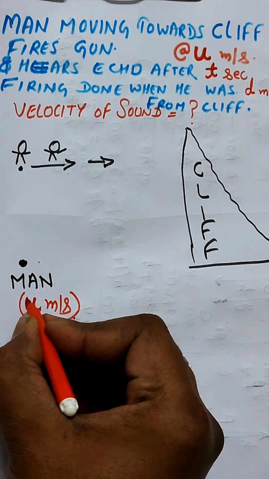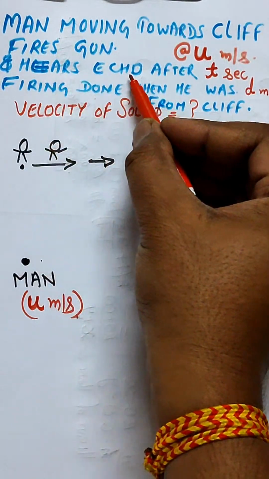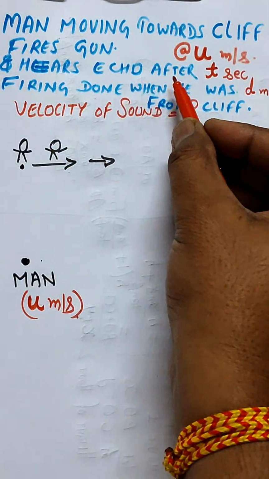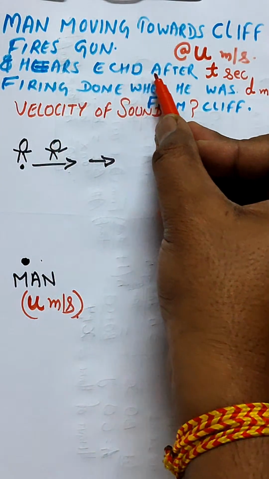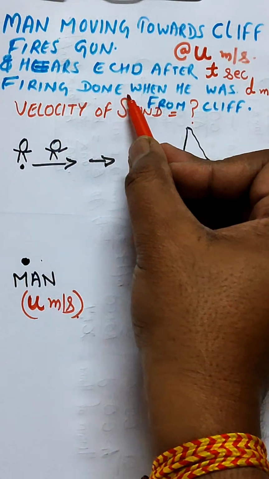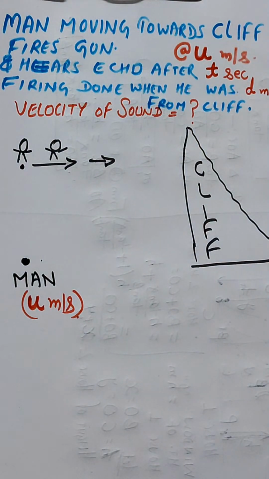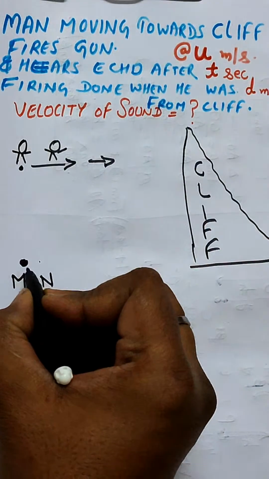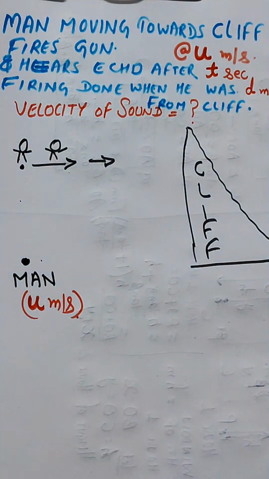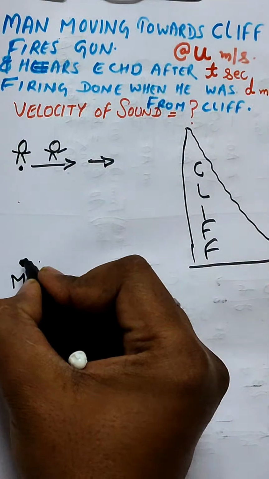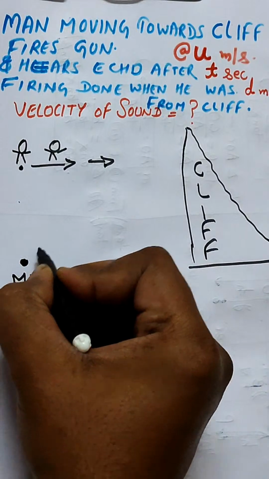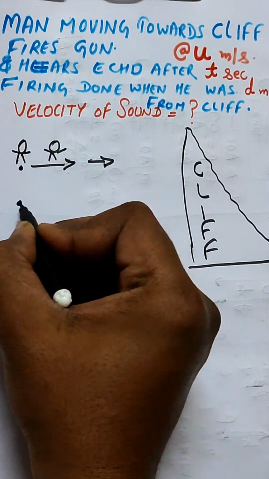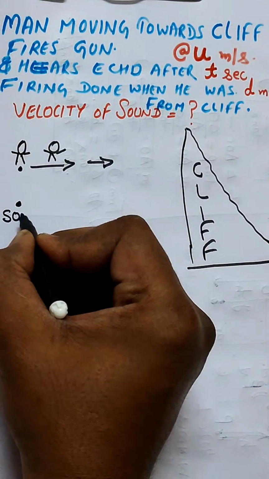Now he hears the echo after t seconds. When the firing was done, he was d meter from the cliff. So basically, the firing is done when you are d meter from the cliff, and he hears the echo. If this firing is done from a gun, what will be the position of the sound?